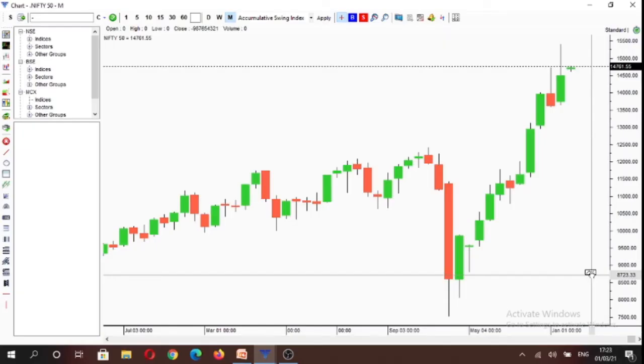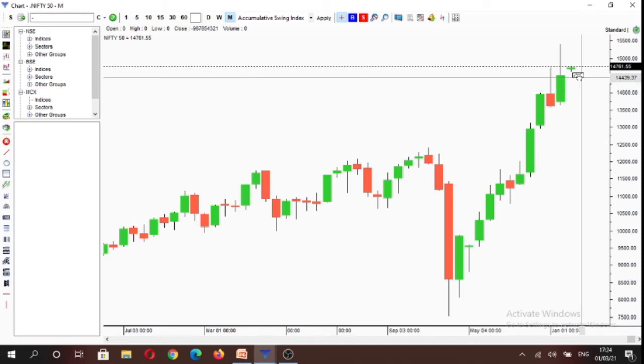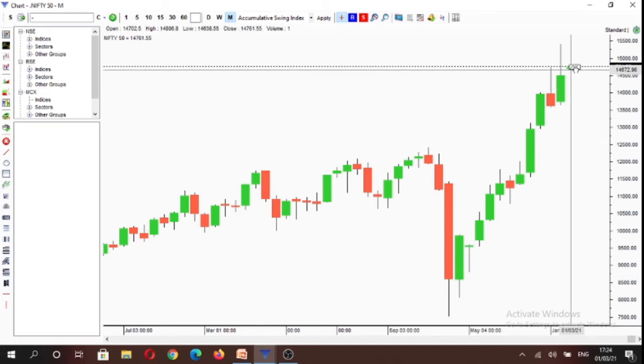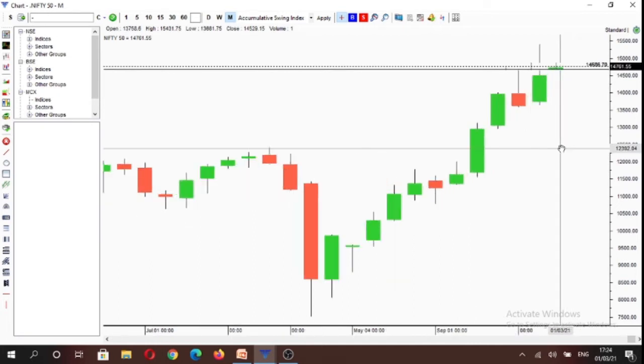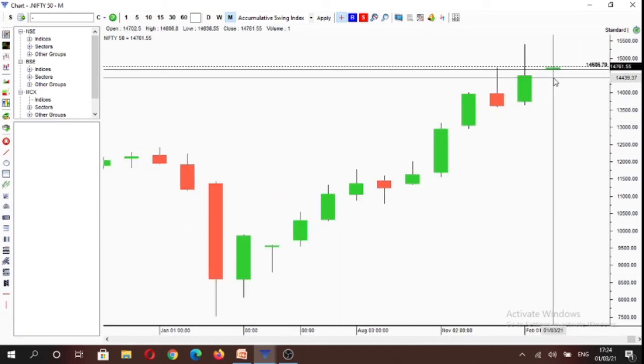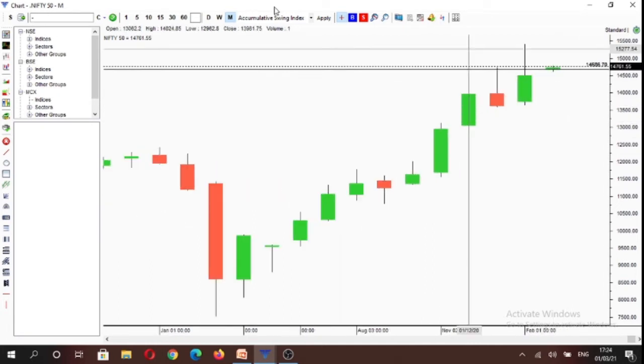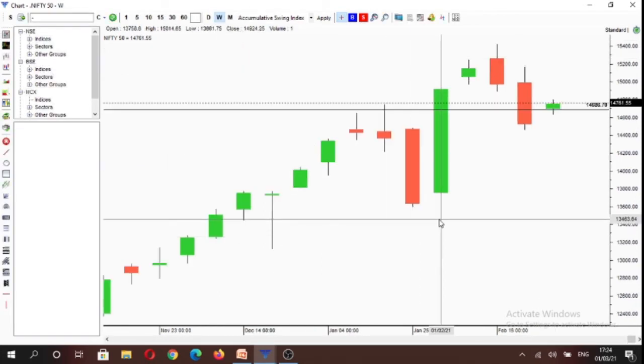Now we are going to be analyzing Nifty on multiple time frames. We have to remember that today 3 multiple time frames opened: the monthly candle opening, the weekly candle opening, as well as the daily candle opening. They are going to be the same, and 14,702 is the monthly open as well as this week's open.